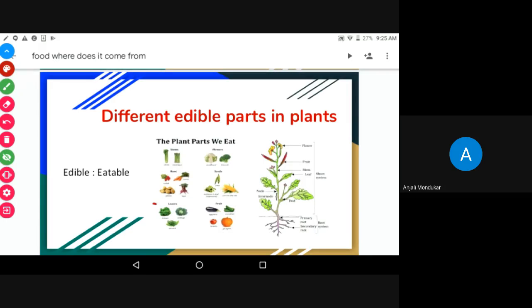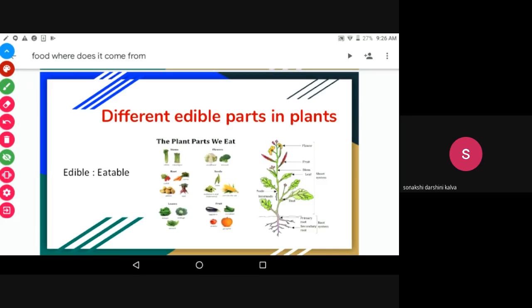Radish, carrot. Radish and carrots are roots. Cauliflower, beetroot, cabbage, sweet potato, leaf. Okay, okay. Thank you very much, children.